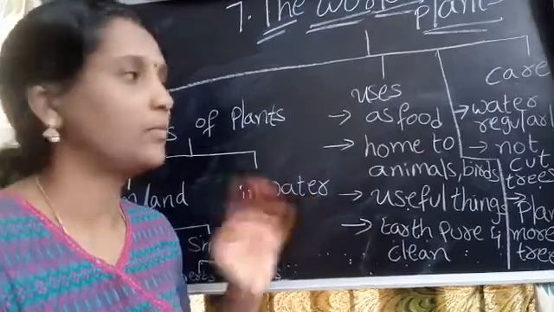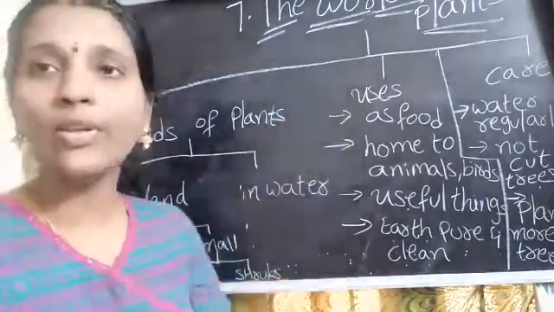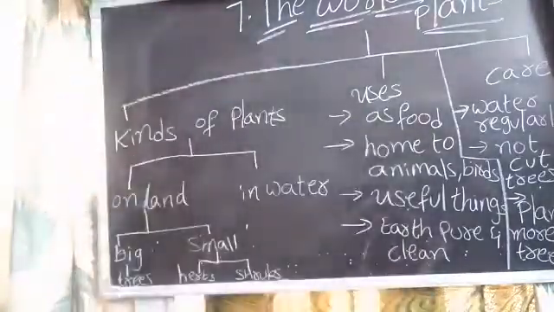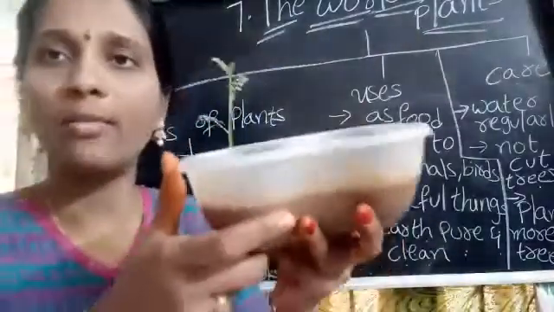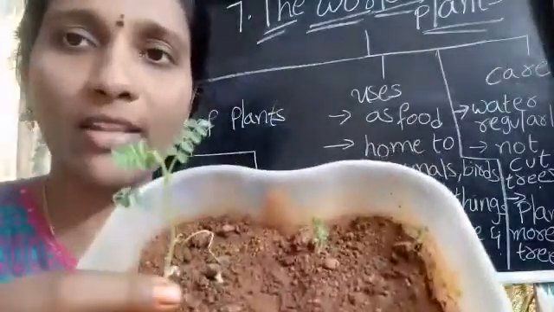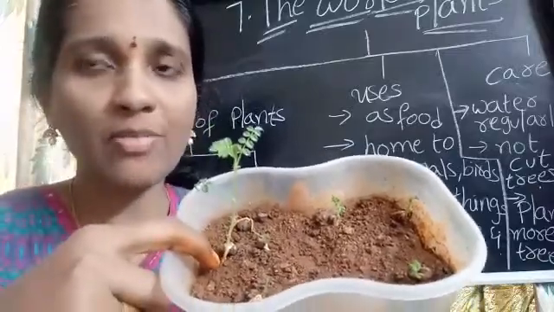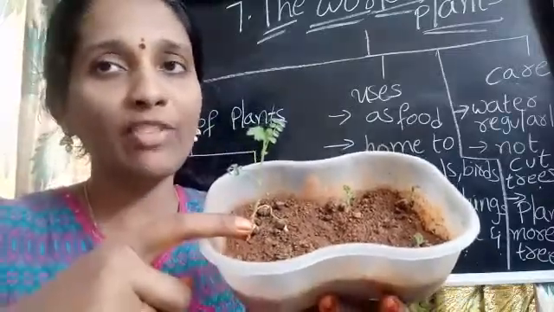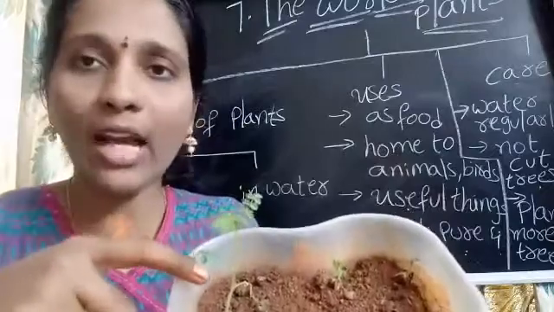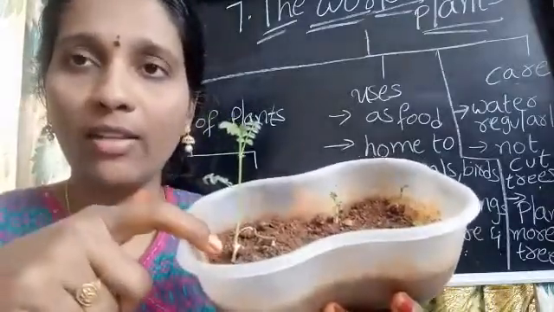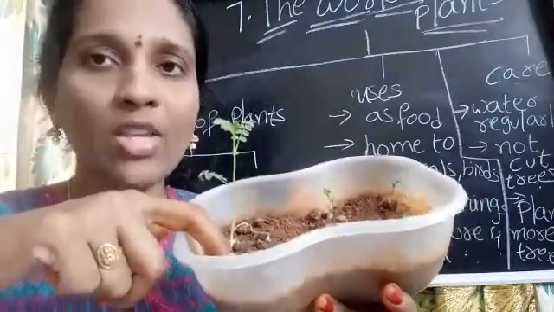Now see, these are the plants I have grown. You can see the seeds. Most of the plants we get from seeds, and some from stem cutting. I took gram seeds and sowed them in the soil.